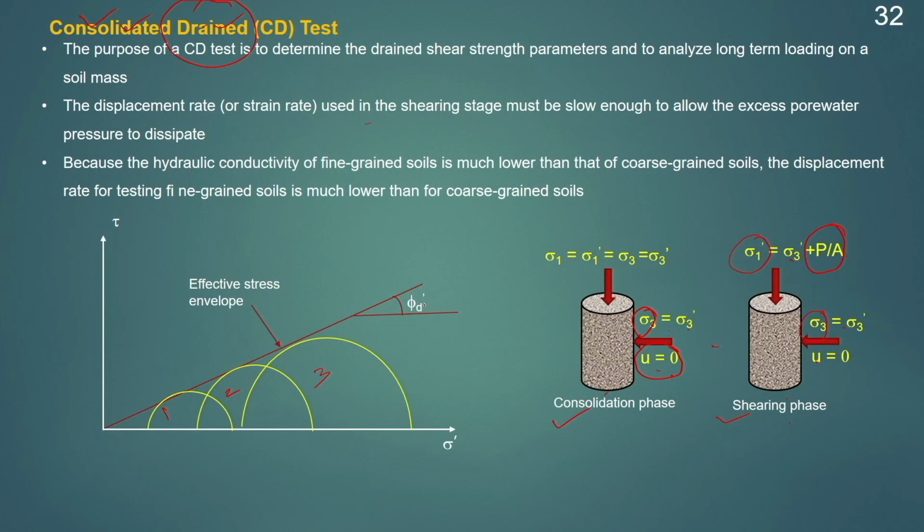Then again we will get the angle of internal friction corresponding to the drained condition. This is again for a normally consolidated soil. We can see here the line is passing through the origin. So, this is how we can conduct the consolidated drained test.